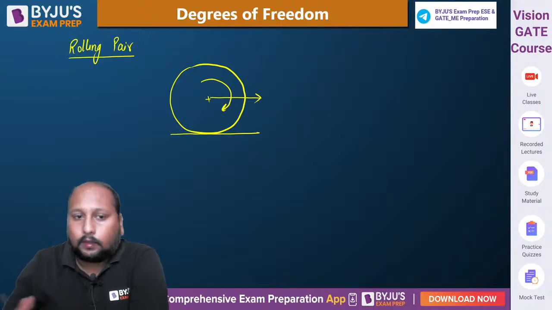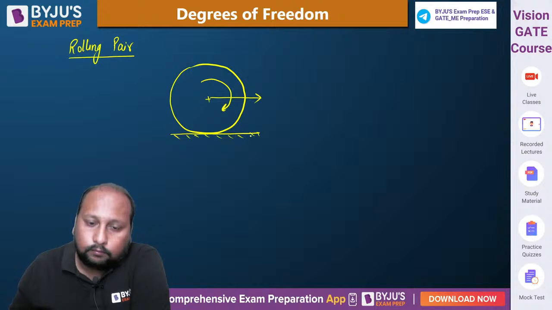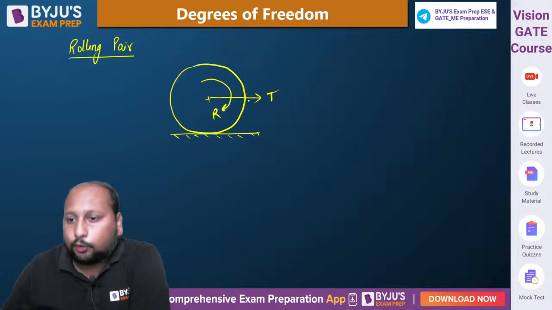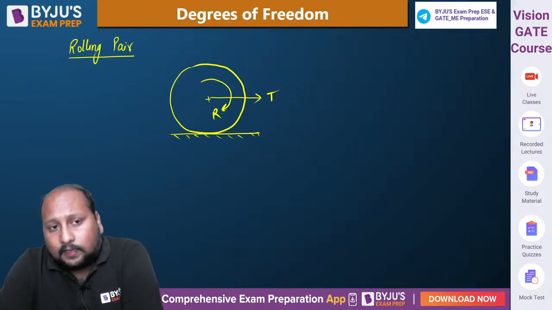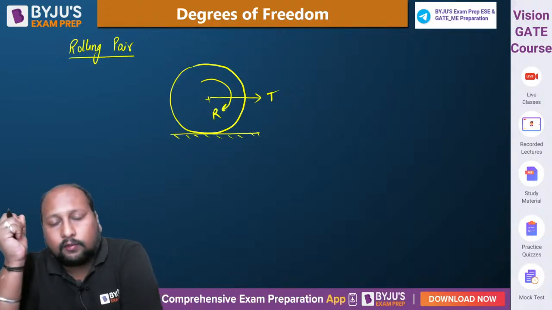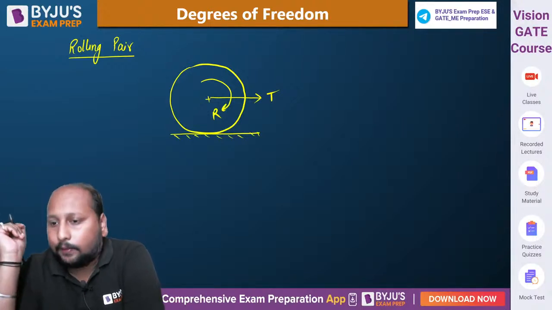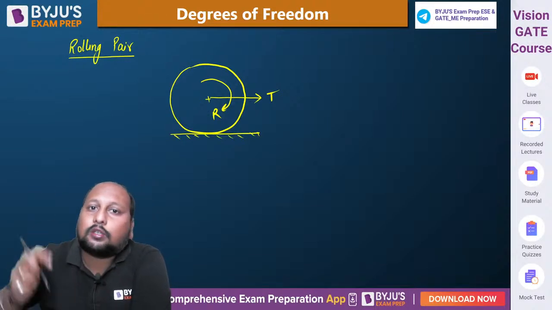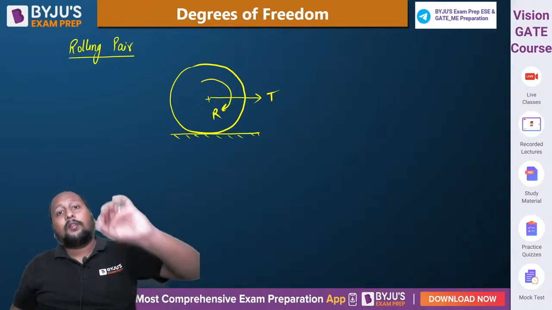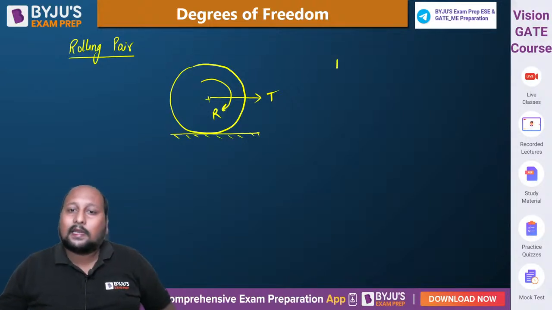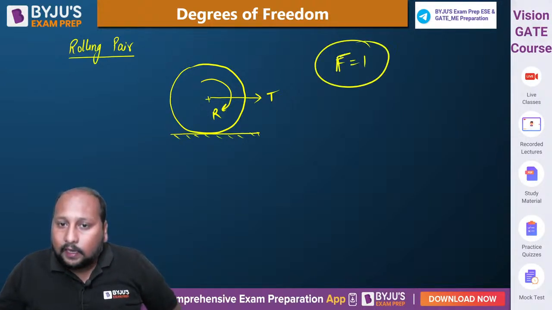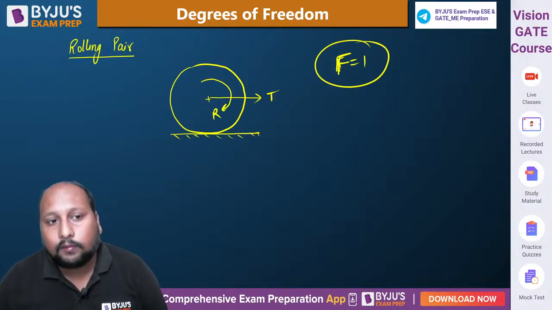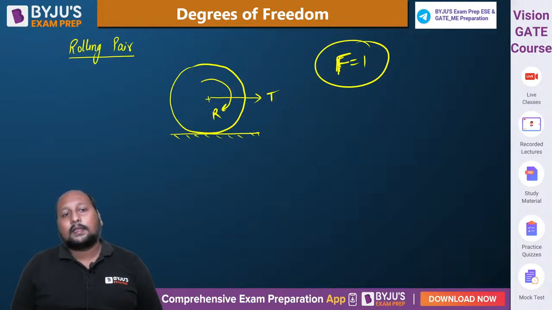Anyone? It is rolling, now let us take an example. Here two motions are happening, we are having a rotation as well as translatory motion. But if I try to visualize, if you are trying to pull a roller from the center, rotation motion is automatically happening, or if I am giving a rotational effect, translatory motion is automatically happening. So still the number of independent variables to define the motion is equal to 1. अभी भी वो 1 ही है, आपको सिर्फ एक ही motion required है to define the motion of a particular pair, that is we get the rolling.